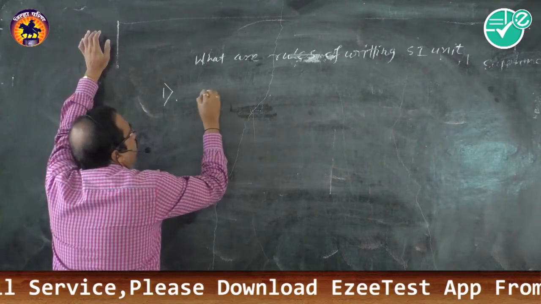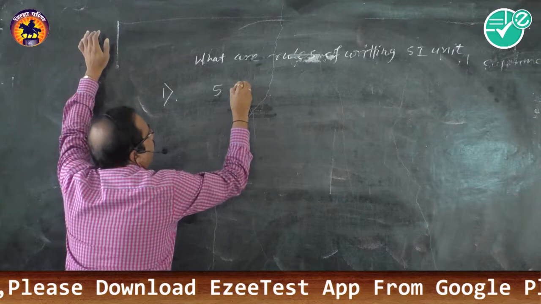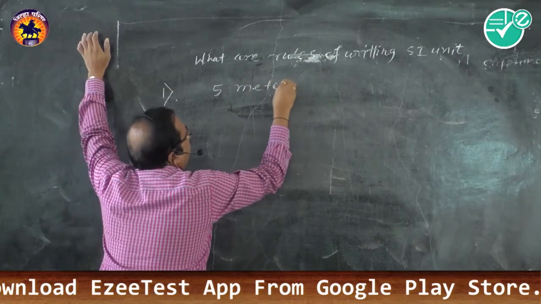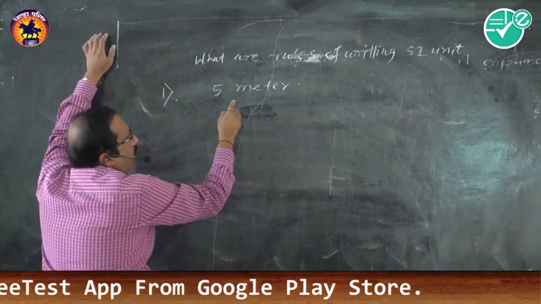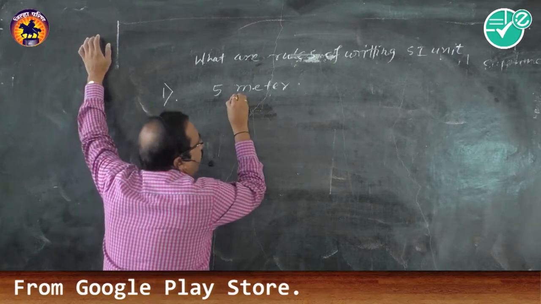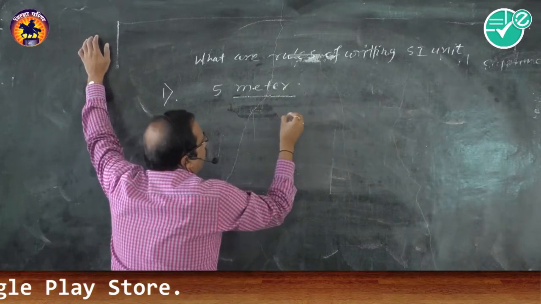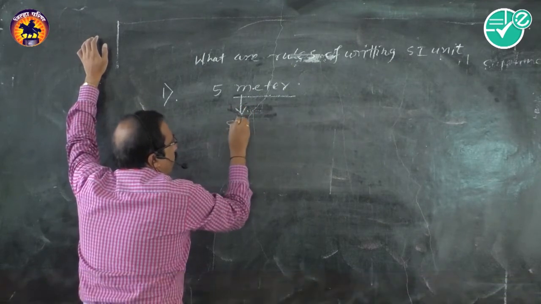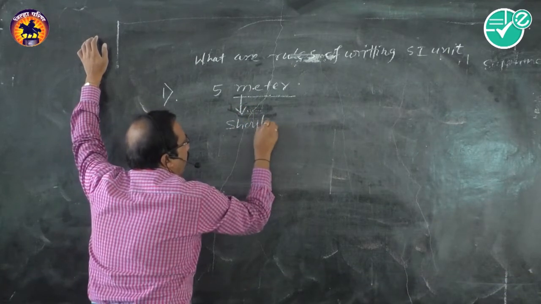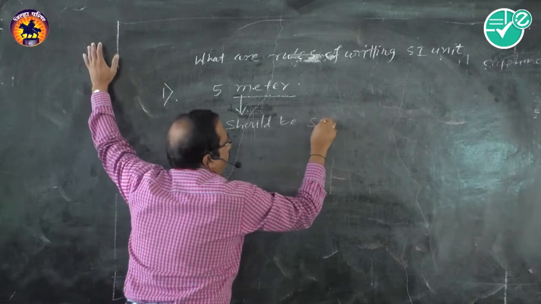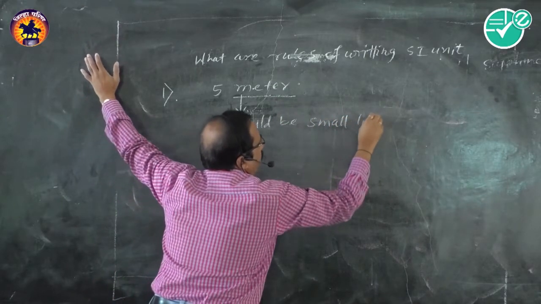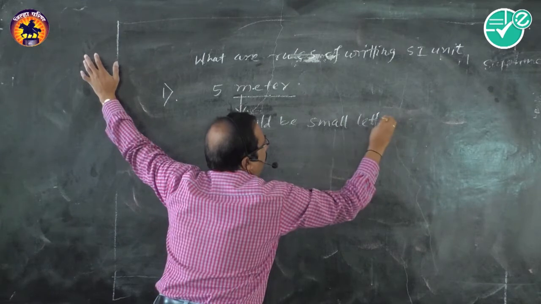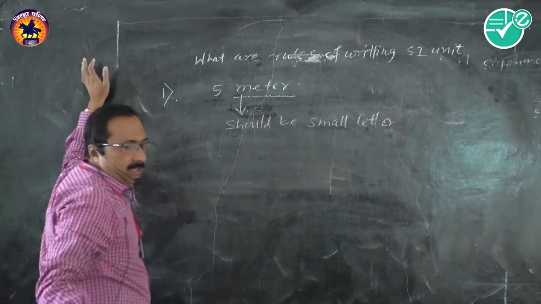If I am writing 5 meters, I can write it here as 5 meters. So if you are writing the full form of the unit, the starting letter should be a small letter.